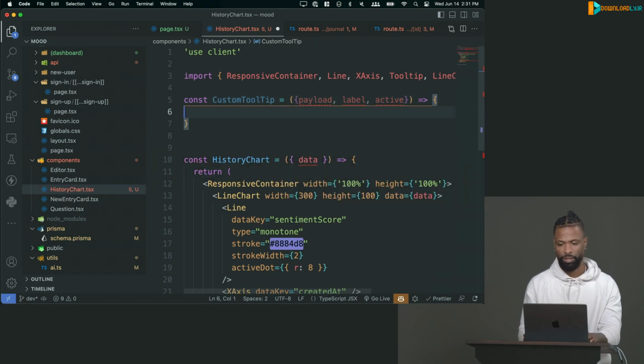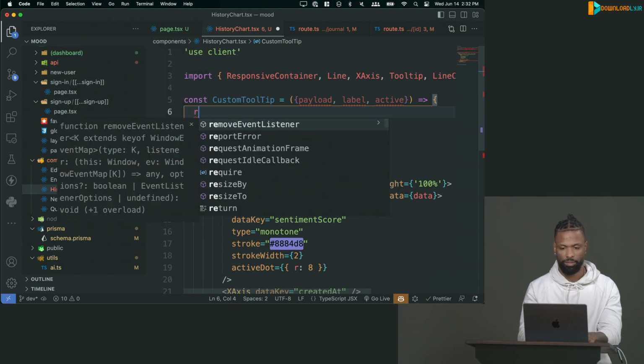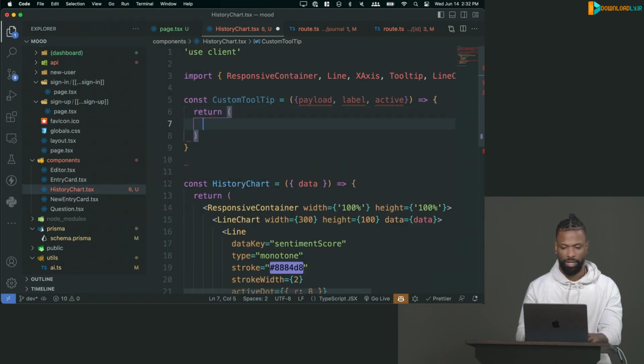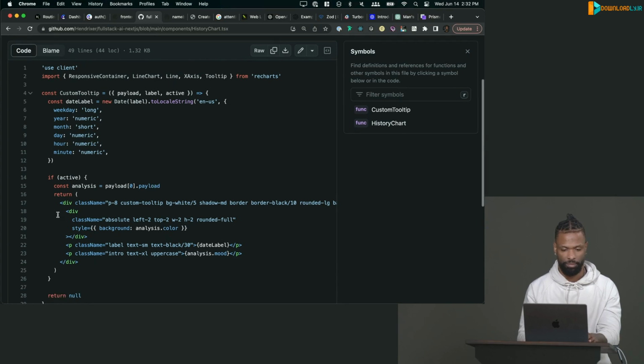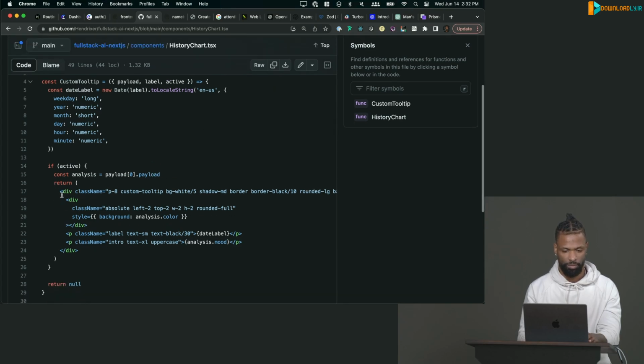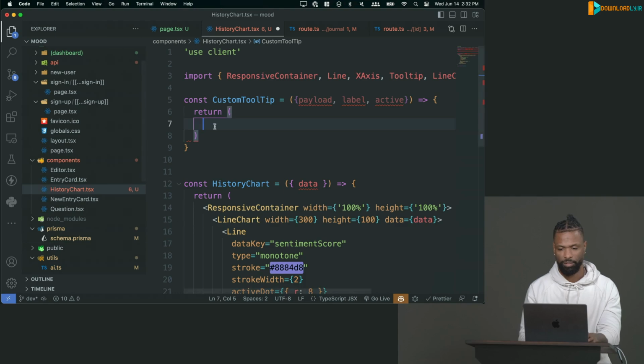There we go. Yep. So for this one, I mean, it's subjective. It's just design. So I'm just going to return basically kind of what I had before. I'm actually probably just going to copy most of it because it's mostly just design, and I'll talk about it.